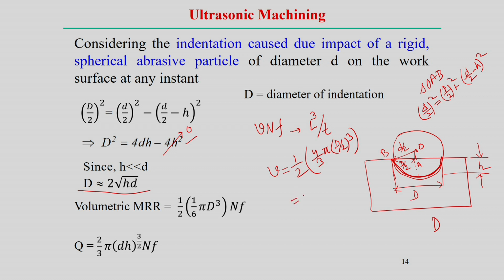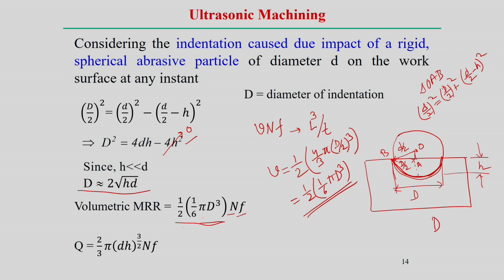So, this corresponds to half of 4 by 3 by 8, so 1 by 6 pi D cube. This represents, per impact with one particle, the amount of volume removed from the workpiece surface. So, we put this is the v amount, this is N, this is F.